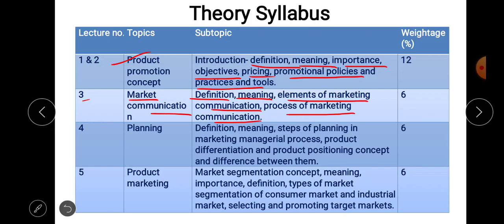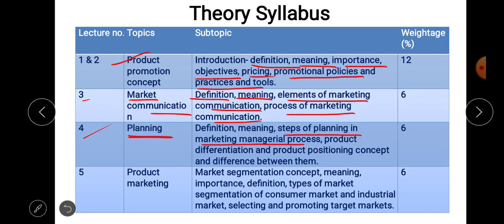Then lecture number 4 is about planning. In that we are going to discuss the definition and meaning of planning, and the different steps of planning in the marketing managerial process.